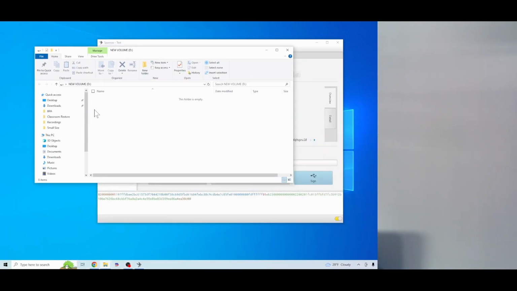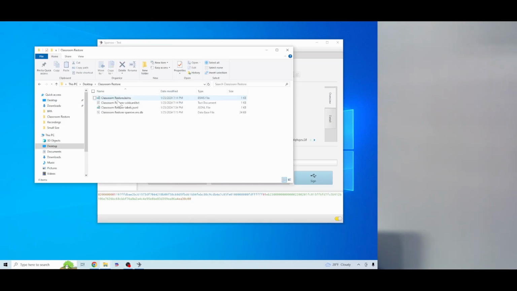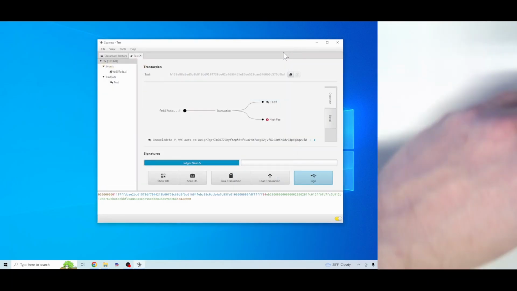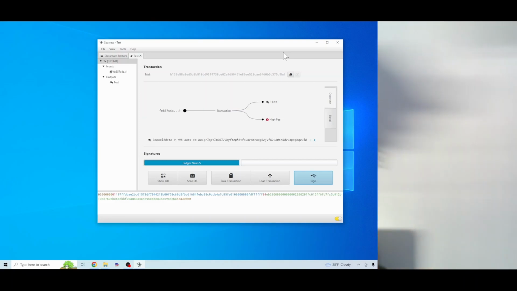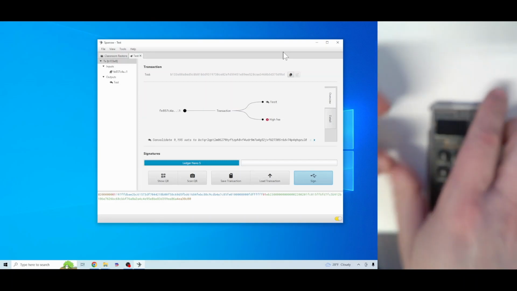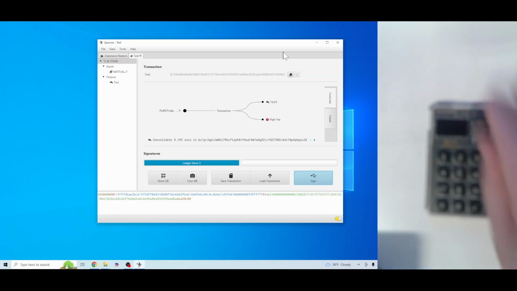And when that comes up, on our desktop is where we've saved our ColdCard files. So we're going to have, this is our ColdCard right here. We'll copy this onto our micro SD. And we'll put this back into our ColdCard. And now we can get our ColdCard up here.